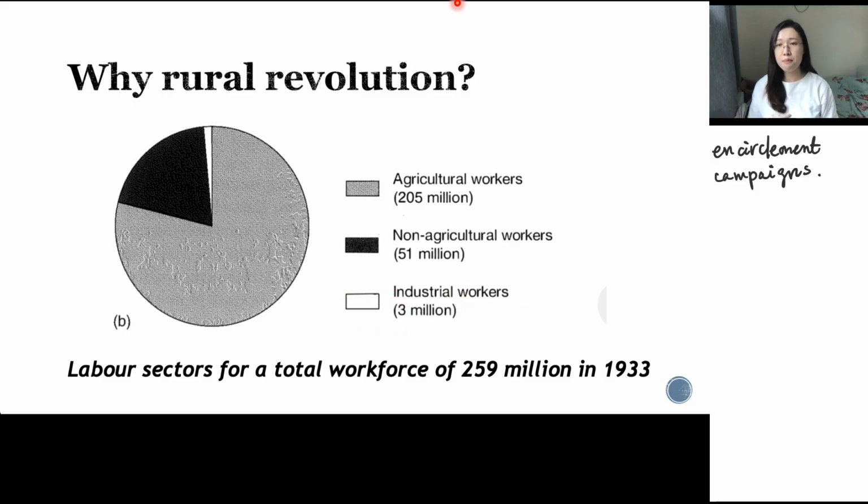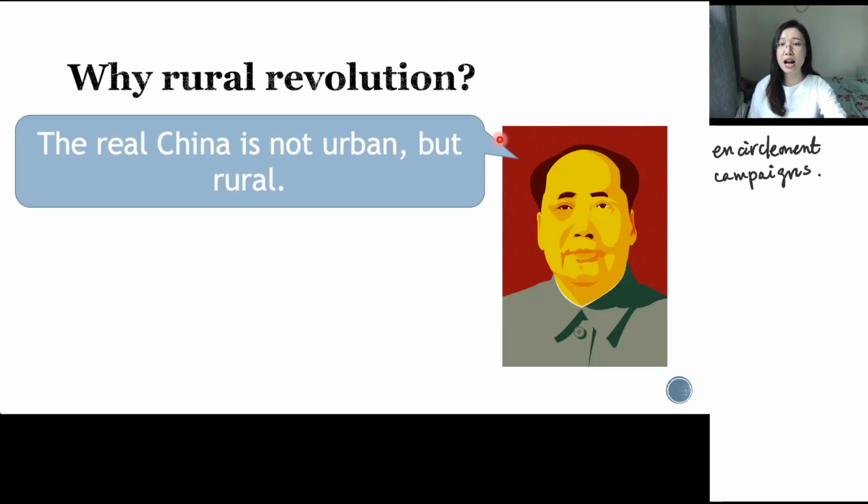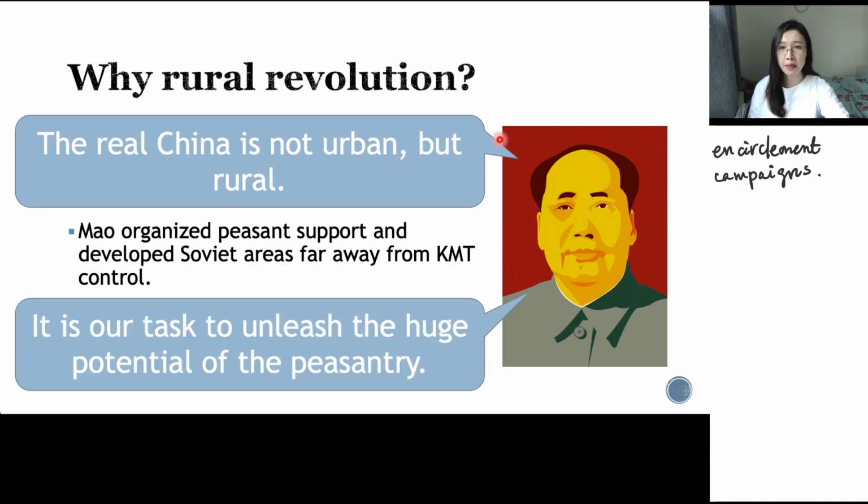Because most people in China were peasants who lived in rural areas, according to this reality, Mao said the real China is not urban but rural. By this idea, he tried to organize peasant support and develop Soviet areas far away from Kuomintang control, which is not to directly confront their encirclement campaigns.